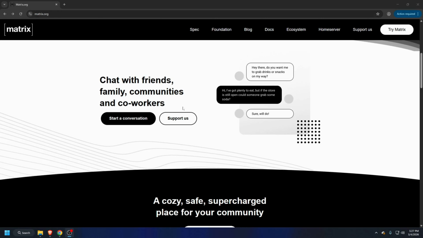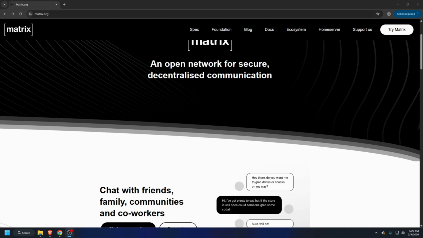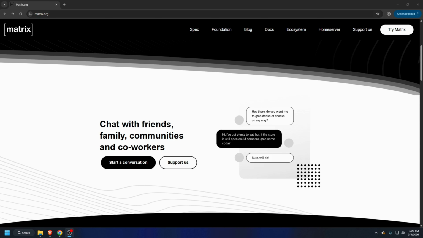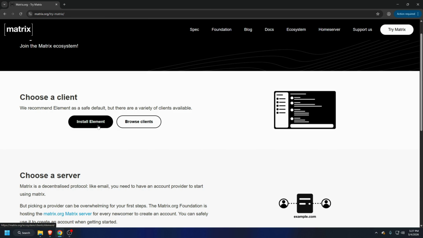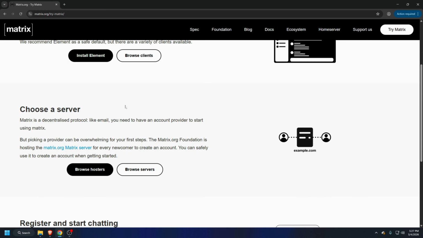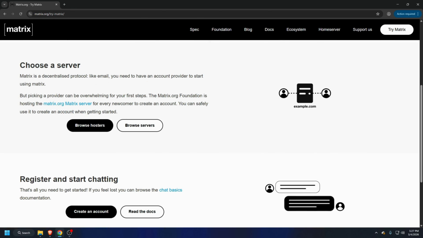For the next one, we have Matrix. It is a decentralized chat protocol where anyone can run their own server, which means developers can build their own apps on top of the Matrix network. To start a conversation, we need to choose a client by installing Element. After that, we have to choose a server. We can use matrix.org as a default setting. And after all that, we can register and start using the application.